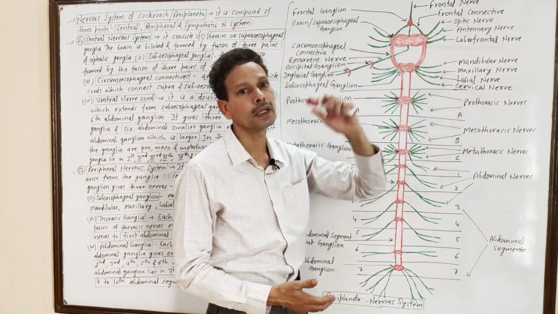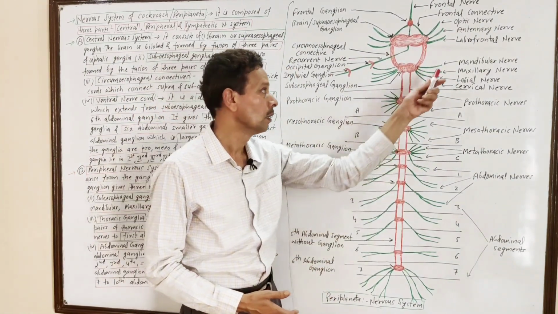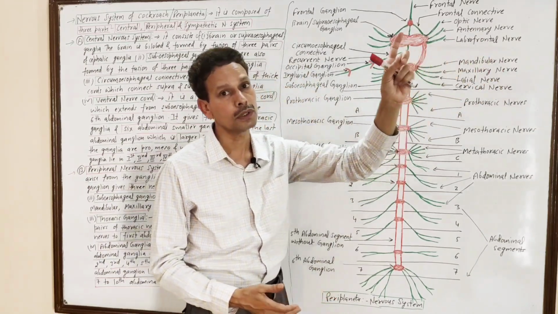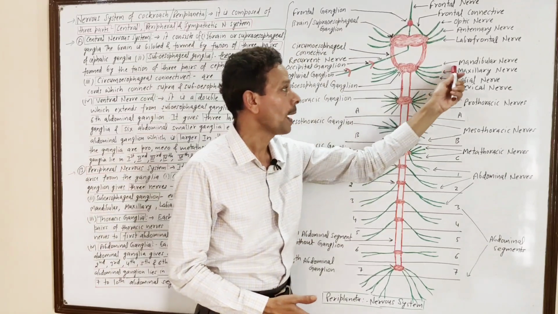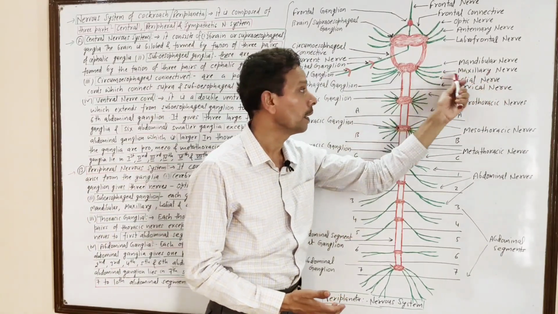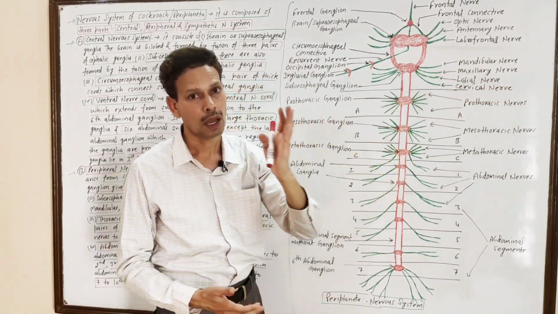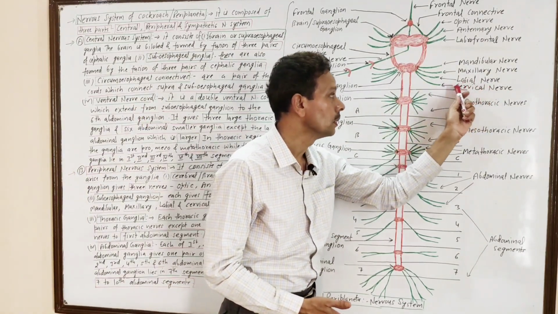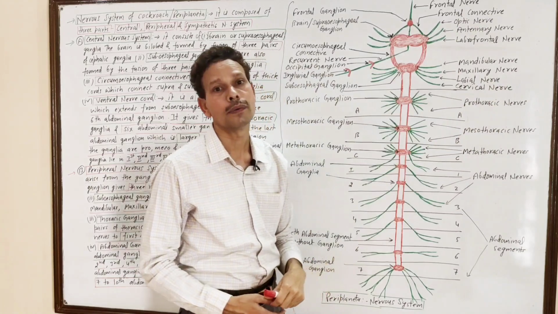From the subesophageal region, 4 pairs of nerves: mandibular nerve to the mandible, maxillary nerve to the maxilla, and the labial nerves to the labium, and the neck region receives cervical nerves.